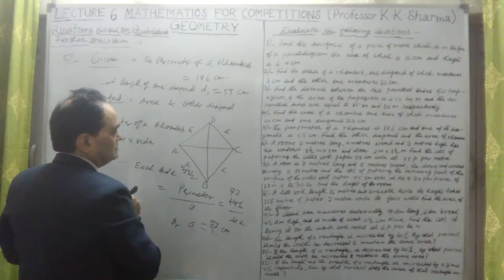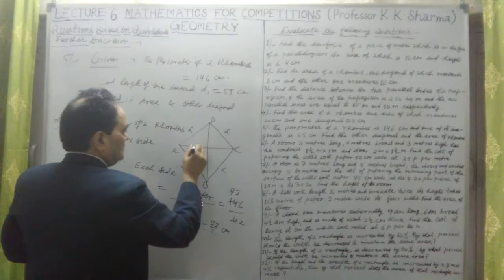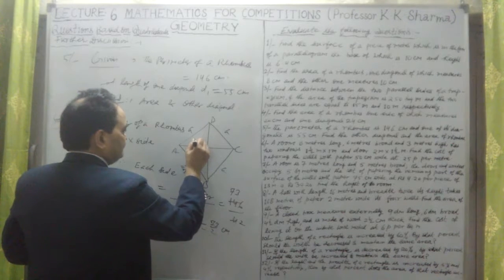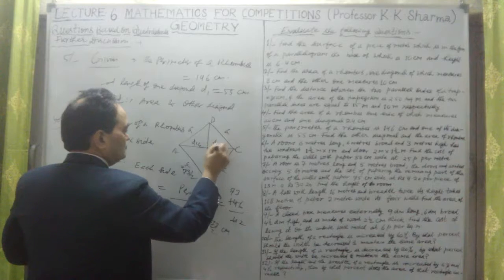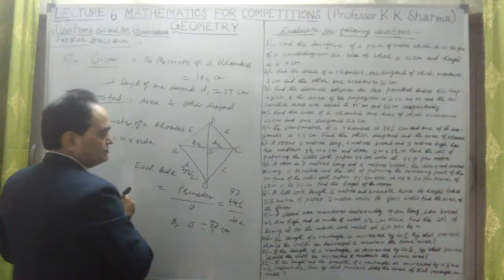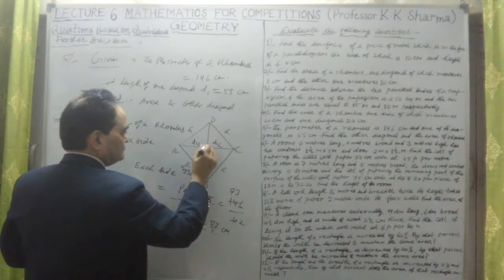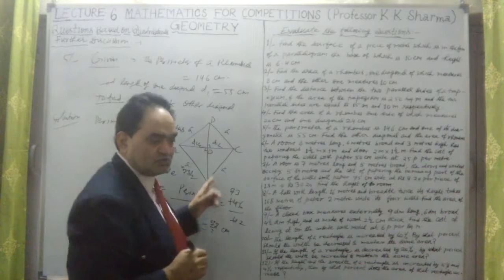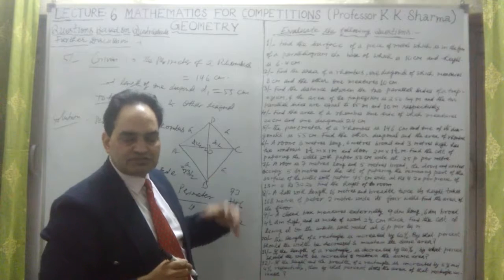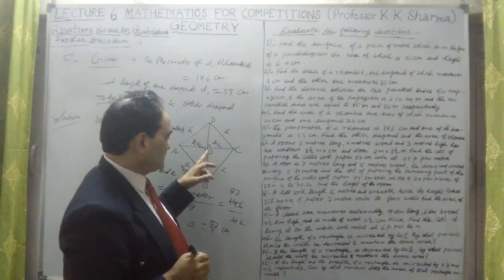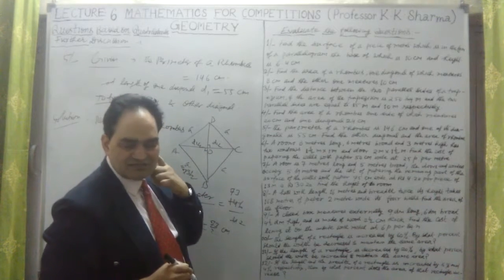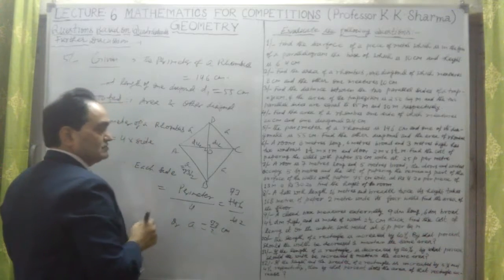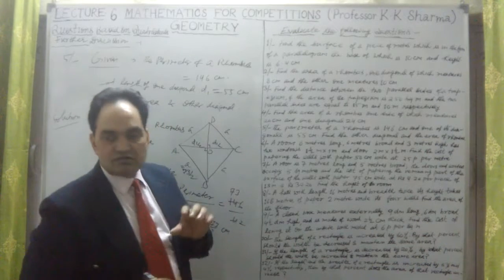55 is diagonal D1. Let me take this as D1 by 2 and D1 by 2, because this is the middle point O, a right angle. Because the diagonals of a rhombus bisect each other at right angle. Diagonals are not equal, but if diagonals are equal, then it will become a square.